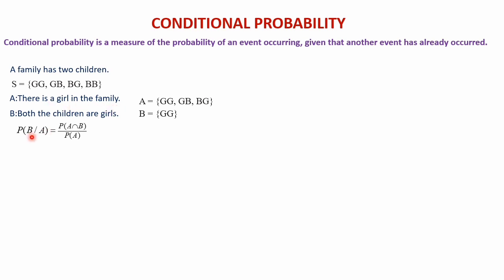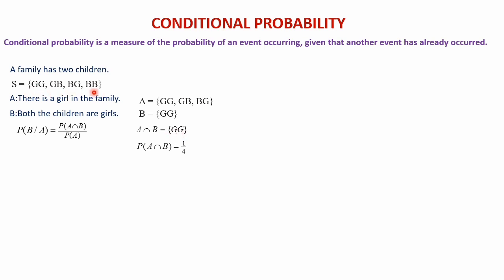Probability of both are girls given that the first one is a girl. So we read P of B given A, and the formula is P of A intersection B divided by P of A. P of A intersection B is what is there in both the sets, A and B. So it is the set {GG}.